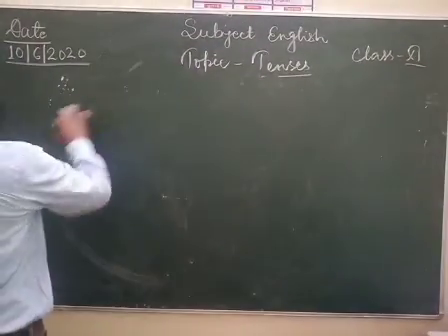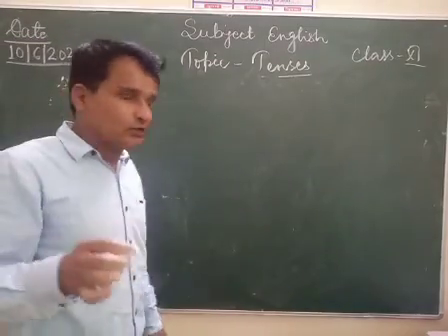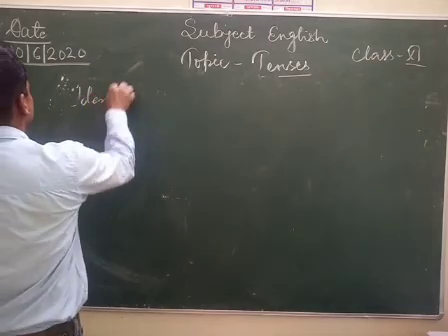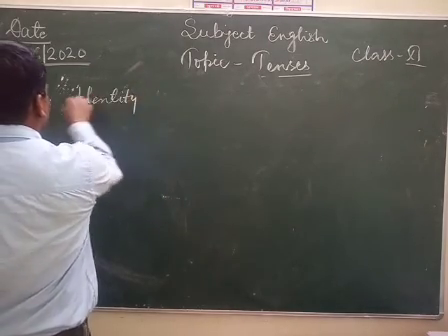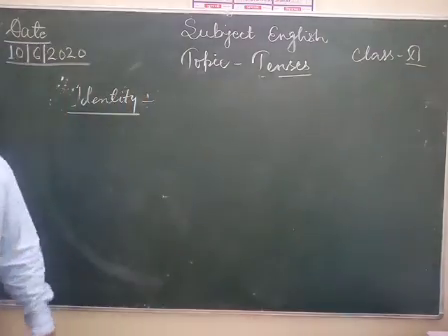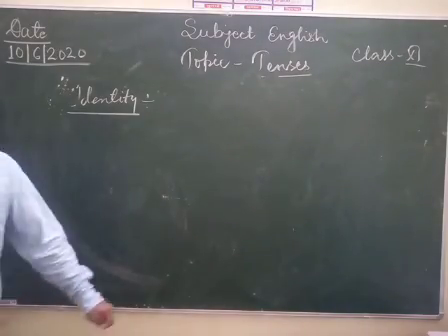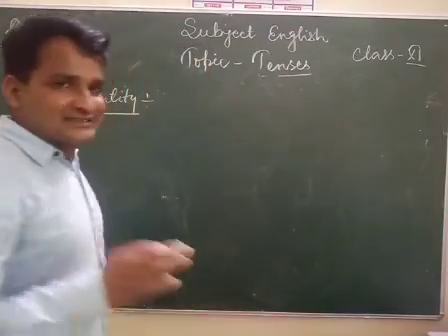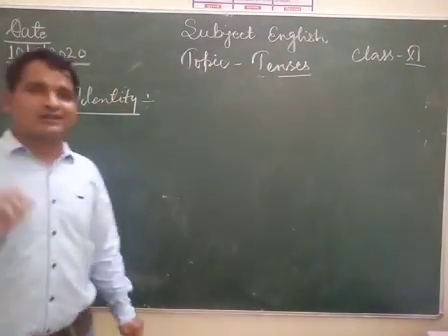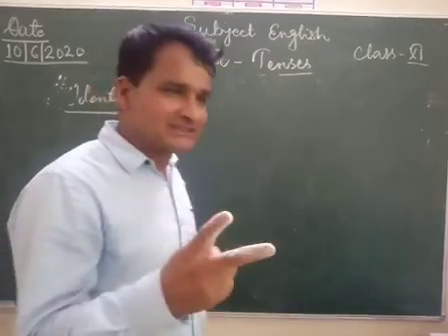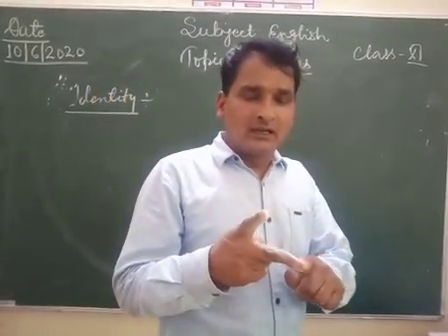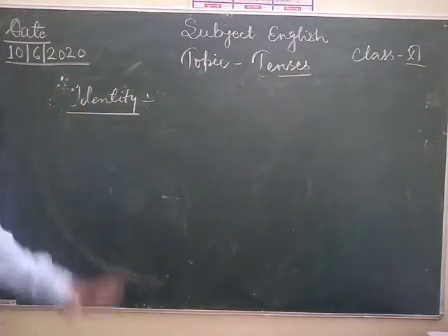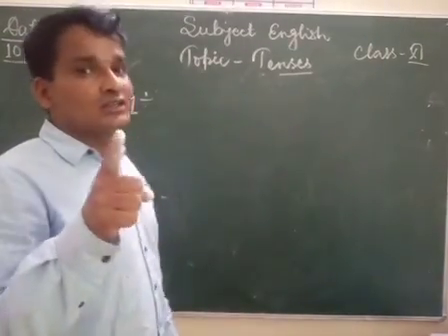So my dear students, this is a very important point for you. What is the identity of present indefinite tense? Rule first. If the subject is in singular number, you know very well there are two numbers in English: singular number and plural number.